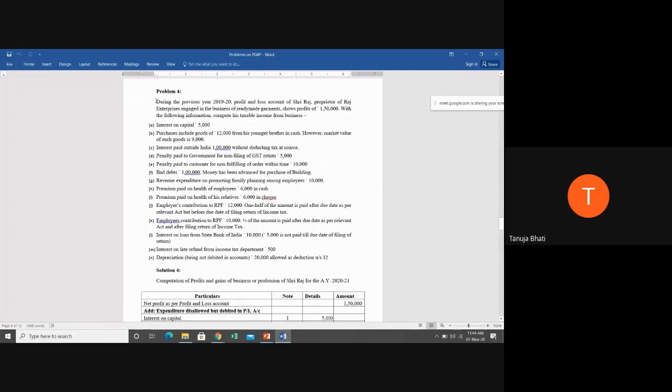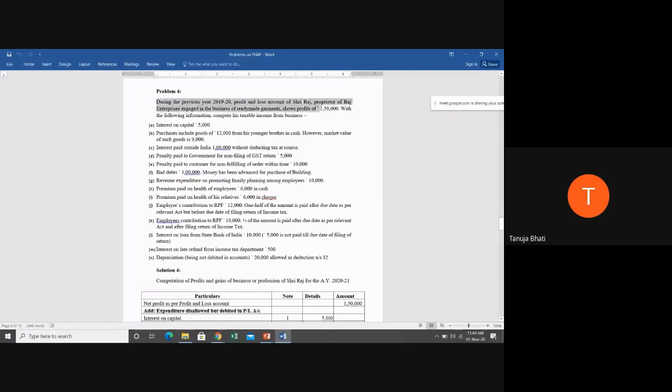It is not necessary, students, that every time they give you the P&L account and based on it you need to draw your answer. They may give it in the form of a statement or sentences also. So this problem is like that.